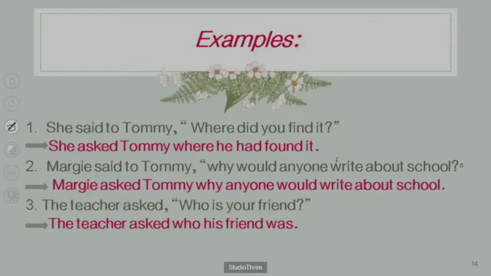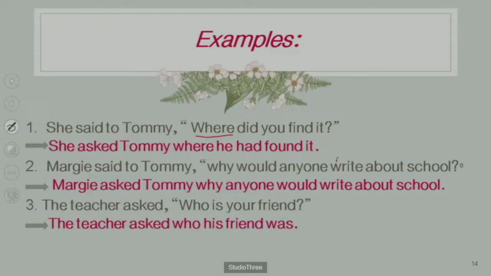see guys, where? The same WH word is here, so you have to use the WH word where as it is. Did you find? You have to change it: you found it. What have you changed? This part of the sentence, did you find it, you changed to you found it.